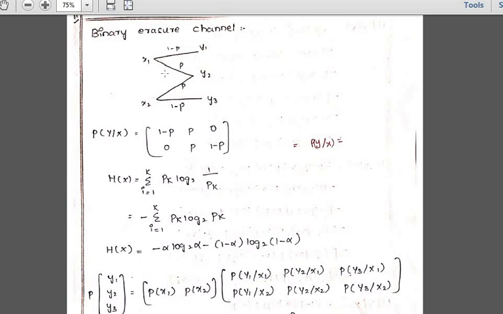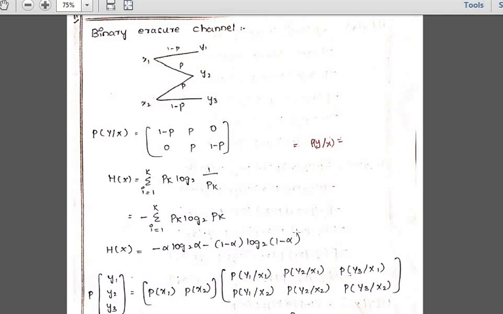Then p of y2 divided by x1, because I apply x1 as an input and obtain y2 as an output. Then lastly p of y3 divided by x1. You will be getting a formula because you are just writing the probabilities. Whether the connection is there or not, we will see in the next part. Now p of y1 divided by x2, p of y2 divided by x2 and p of y3 divided by x2, the probability of getting y3 when giving the input as x2.